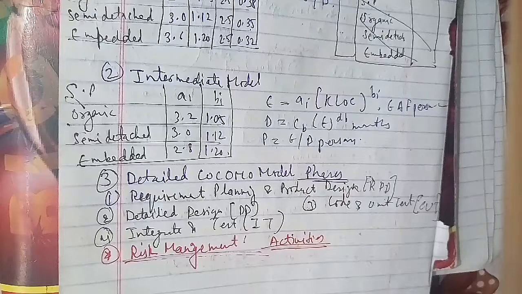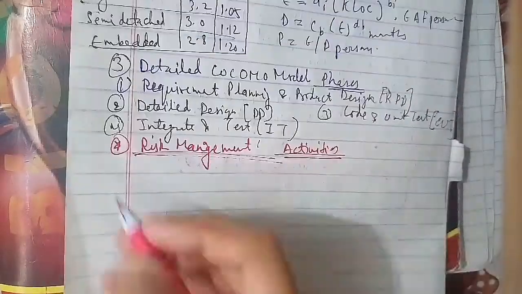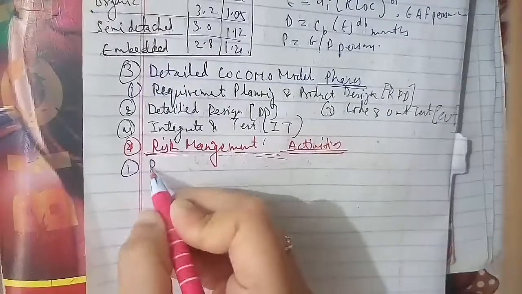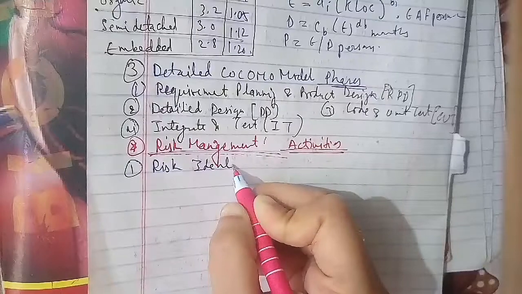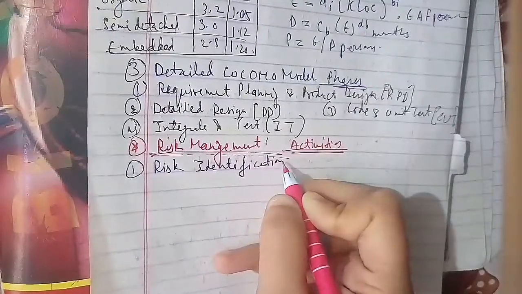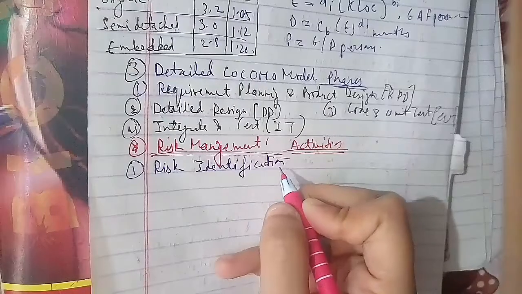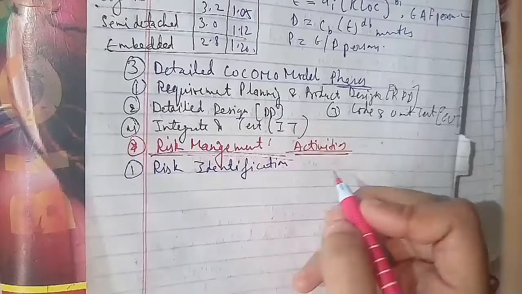In risk identification, all risks are anticipated and a list of potential risks is prepared. The second is risk analysis. Under this activity, the after-effects of risks are obtained and risks are prioritized accordingly.